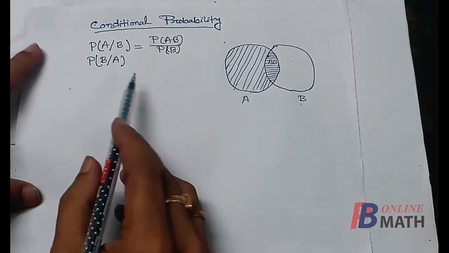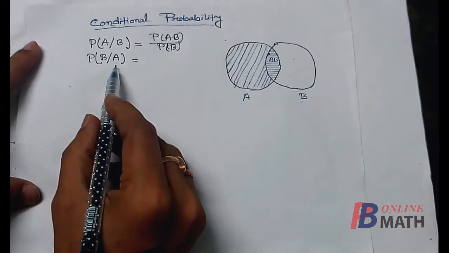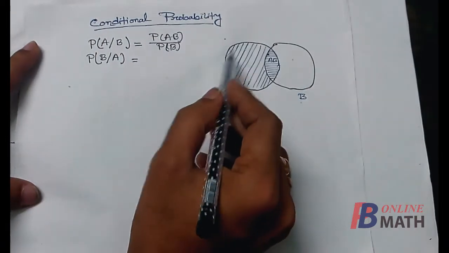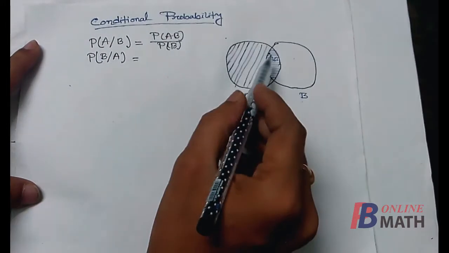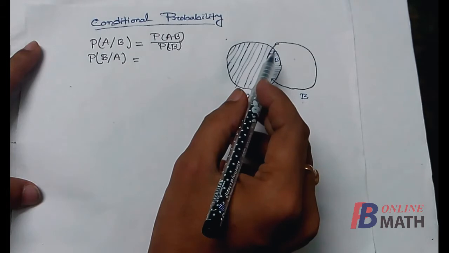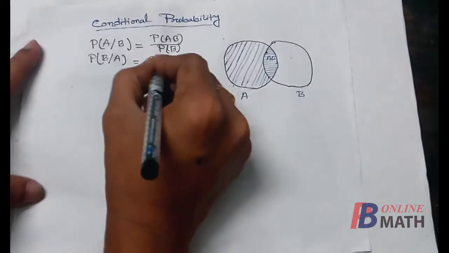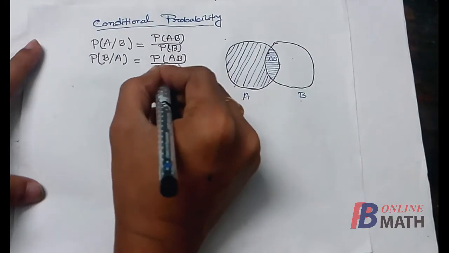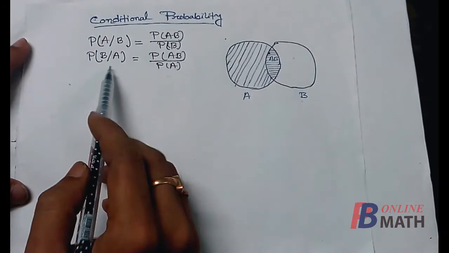B. Next, if we consider probability of B/A, that means the event A has already happened. So this event A has already happened, out of which we have to find the probability of the occurrence of the event B. Now the event A has already happened, out of which the probability of the occurrence of the event B is nothing but this part, the AB part. So this is the fraction P(AB) divided by probability of A. Now these two are called conditional probabilities.